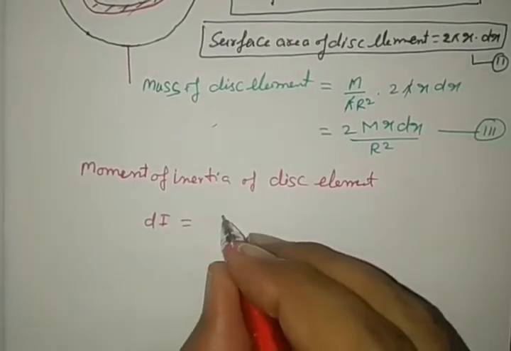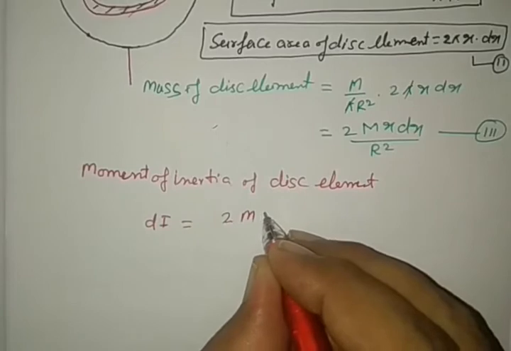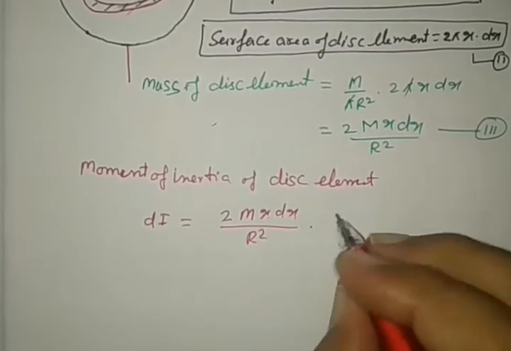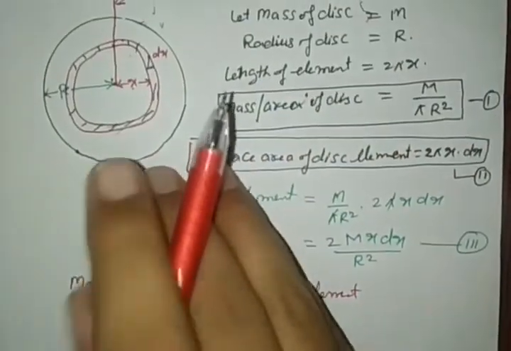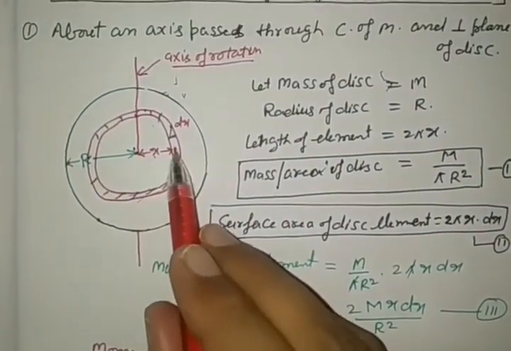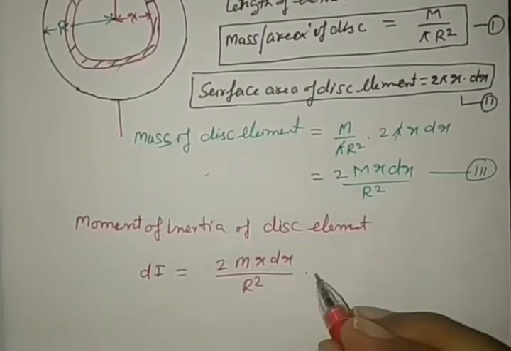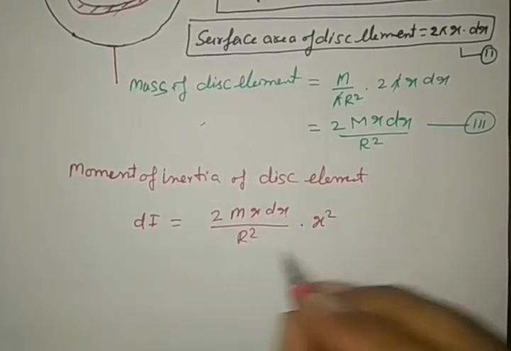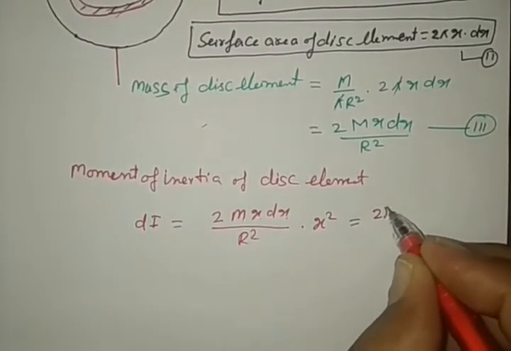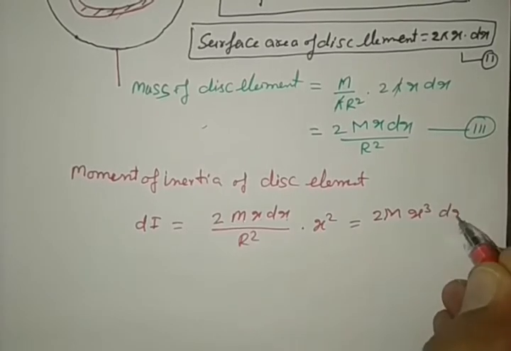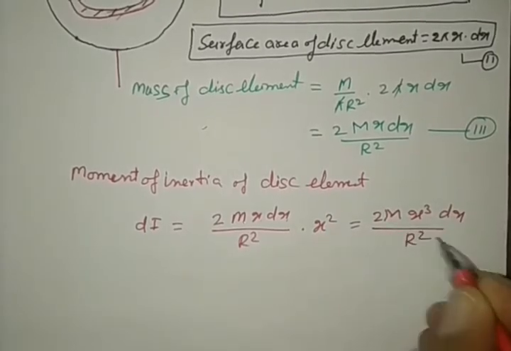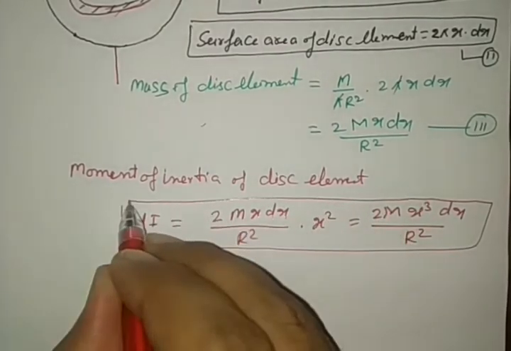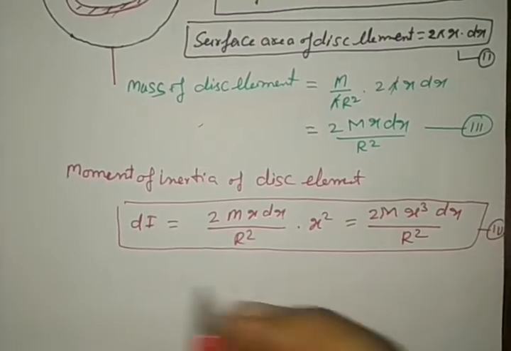Mass of the element, 2 M x dx by R square, into distance from the center of mass. It is x, so it is x square. This total becomes 2 M x cube dx by R square. By this we are going to calculate the net moment of inertia.